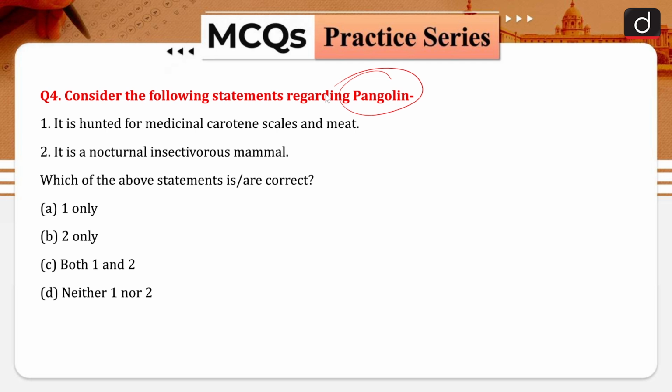Okay, the pangolin is basically a species which is found in grasslands, and these pangolins have some medicinal qualities. So it is hunted for the medicinal keratin, scales and meat. And the second statement is it is a nocturnal insectivorous mammal. When we are talking about pangolins, they are basically hunted for this keratin.